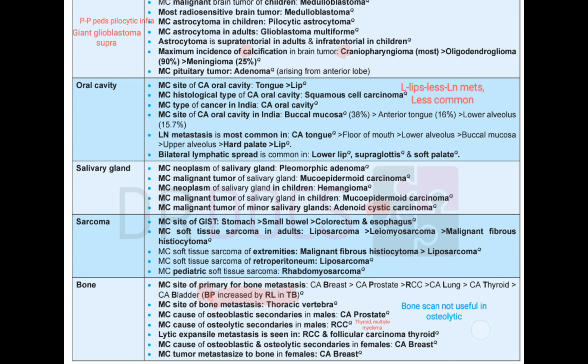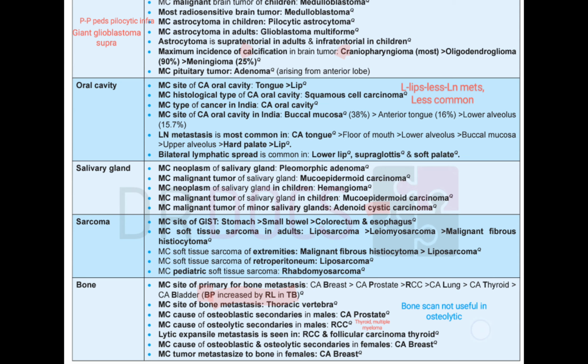Then we have bone. In the bone mets, most common site for primary. How will you remember? BP is increased by RL in TB. Breast followed by prostate, followed by RCC, followed by lung, followed by thyroid and bladder. Breast, prostate, RCC, lung, thyroid, bladder. Then most common site of bone met is thoracic vertebra. And if we see in breast, then it is lumbar vertebra.